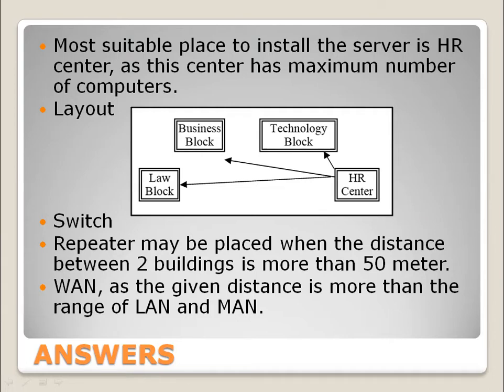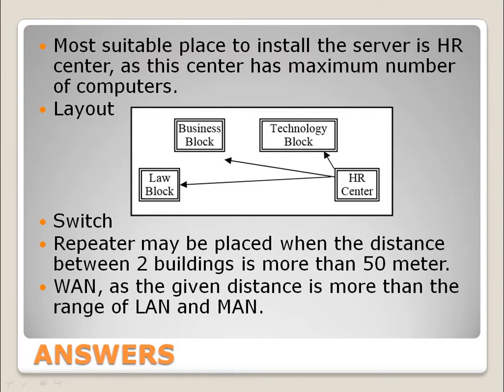Again, I am telling you that do not change the position of the blocks. The same position that is given to you in the question itself should be used, and you should select the building having the maximum number of computers, and then you should draw the arrow lines from that block to all the remaining blocks. And if the question is asking the name of topology, then you should write star topology.